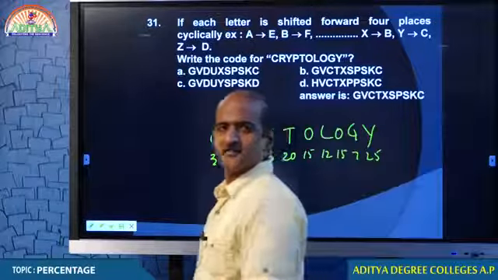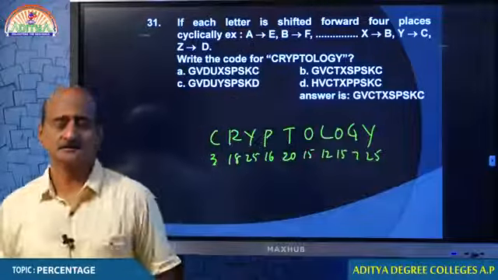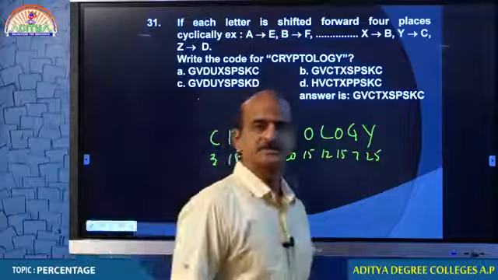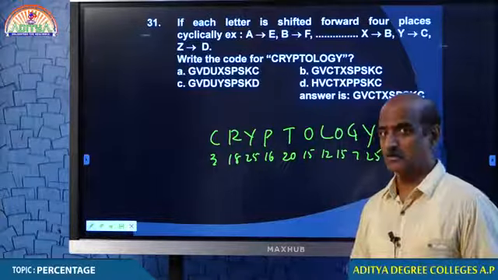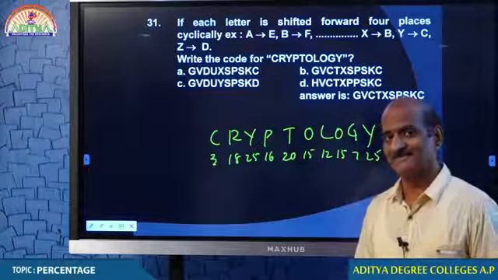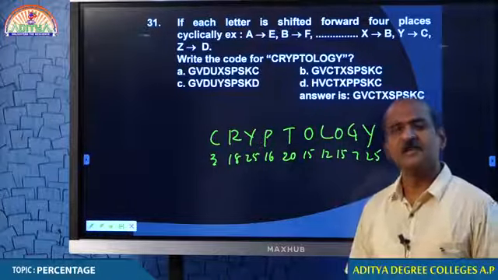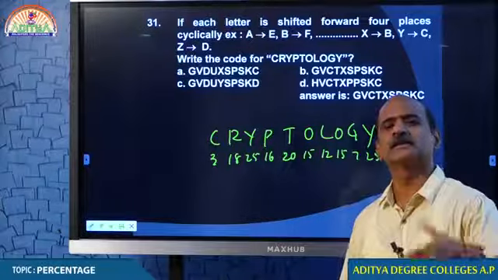By this time you might have got the numbers of the letters, because we have been discussing for some time. We need to change 4 places cyclically.